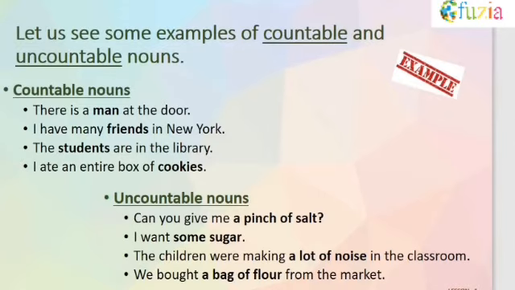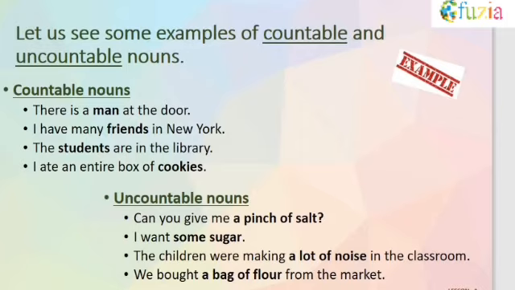So here we have listed some examples of countable and uncountable nouns. So first, let us understand countable nouns. There is a man at the door. I have many friends in New York. The students are in the library. I ate an entire box of cookies.